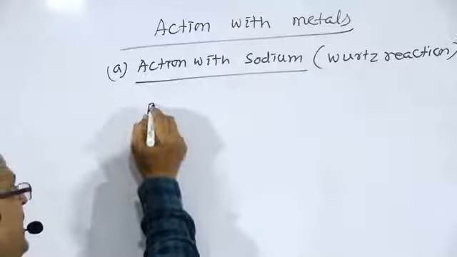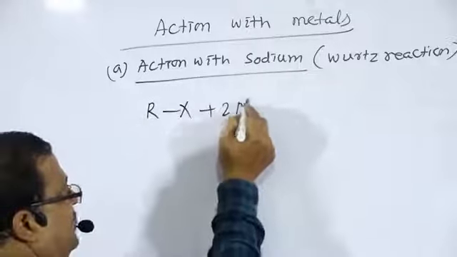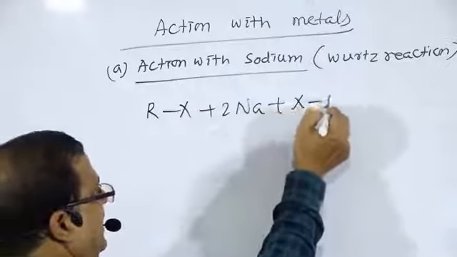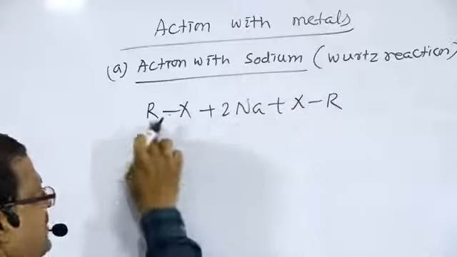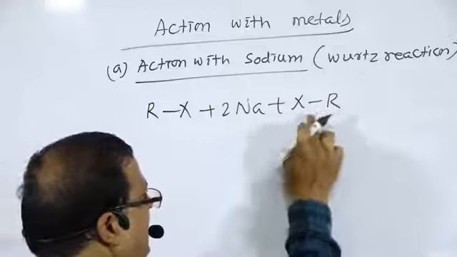Alkyl halide RX plus 2Na, sodium metal, plus XR, again an alkyl halide. RX is the formula for the alkyl halide, then sodium metal, then XR, which is also an alkyl halide.